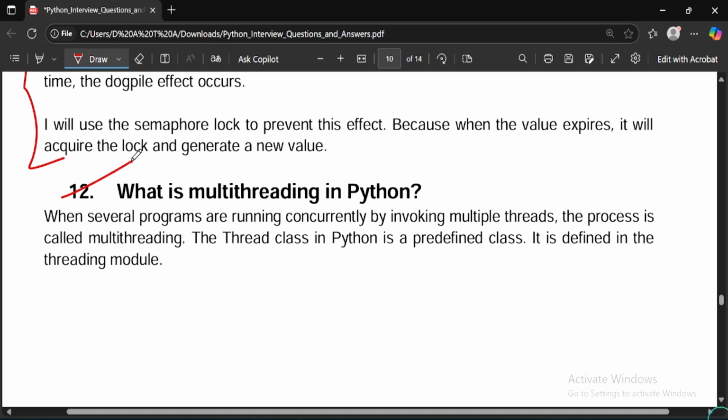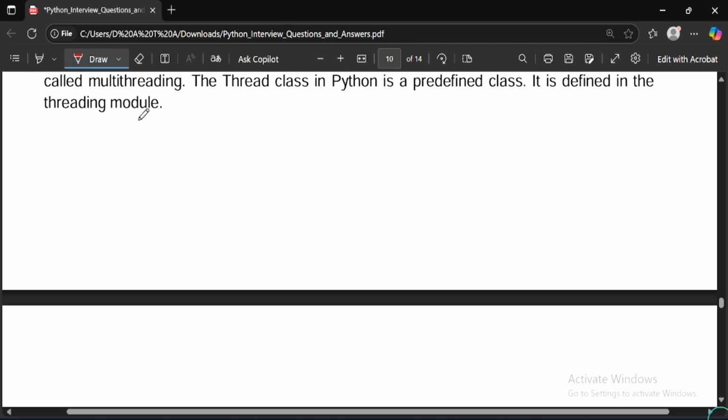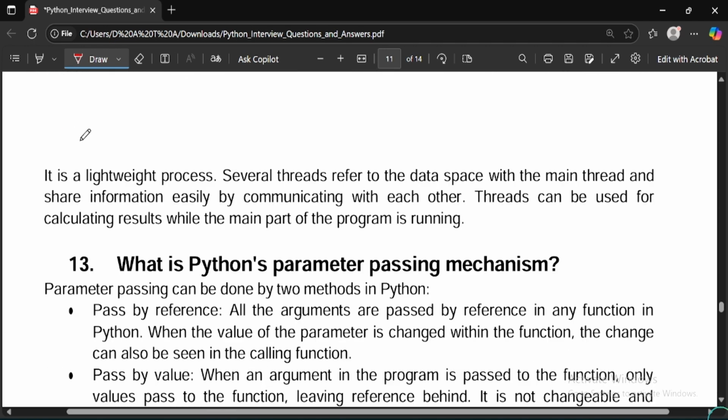So they have asked what is multi-threading in Python. When several programs are running concurrently by invoking multiple threads, the process is called multi-threading. Multi-threading is a concept used in operating systems as well. The Thread class in Python is a predefined class. It is defined in the threading module. So what are threads? Threads are basically single-type threads and multi-type threads.